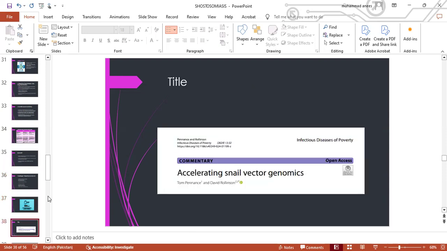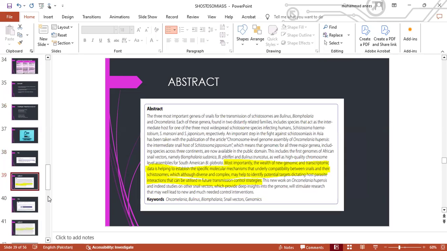Accelerating snail vector genomics. An important step in the fight against schistosomiasis in Asia has been taken with the publication of the article Chromosome-Level Genome Assembly of Oncomelania, the intermediate snail host of Schistosoma japonicum, which means that the genome for all the three major genera, including species across the continents, are now available. Most importantly, the wealth of new genomic and transcriptomic data is helpful to establish the specific molecular mechanisms that underlie the compatibility between snails and their schistosomes,